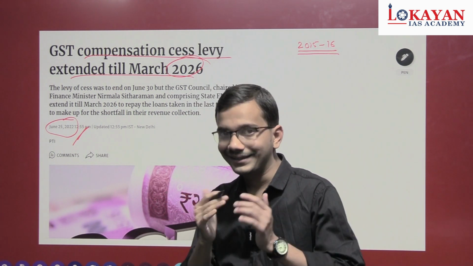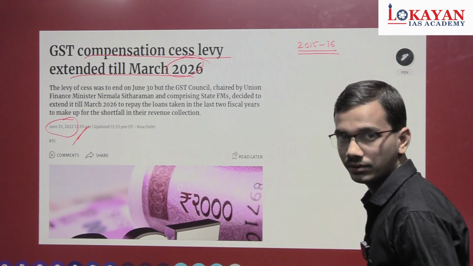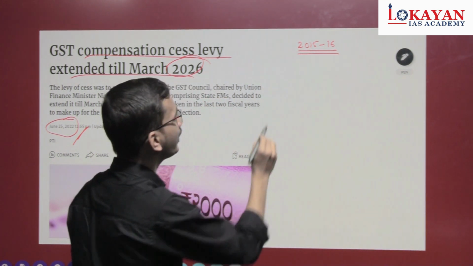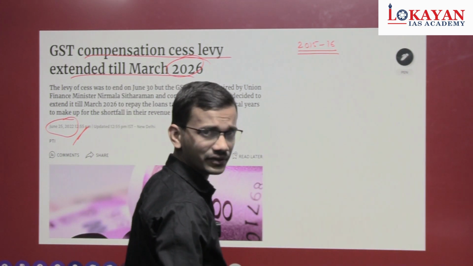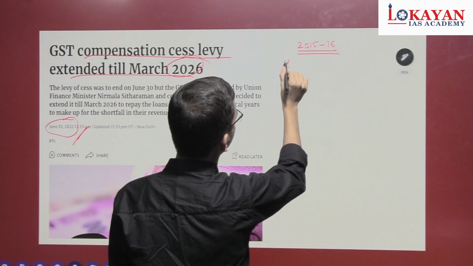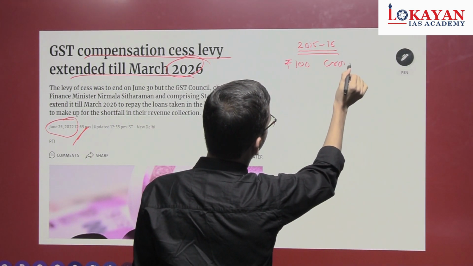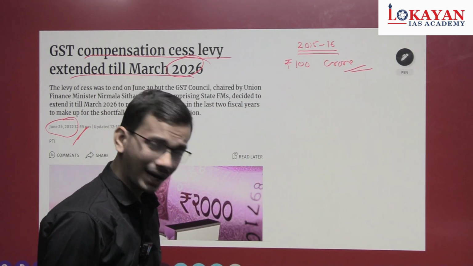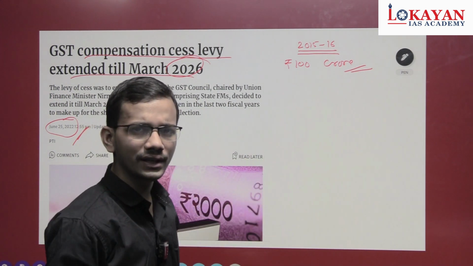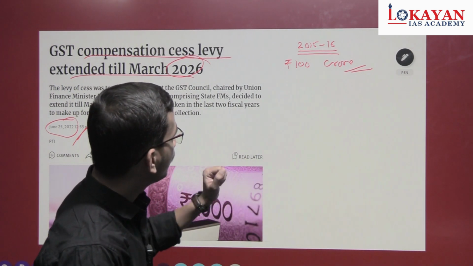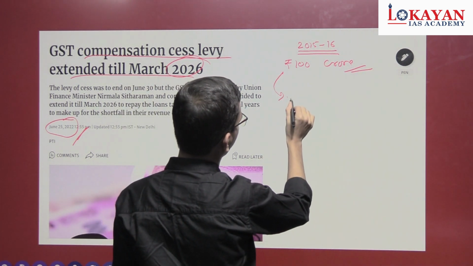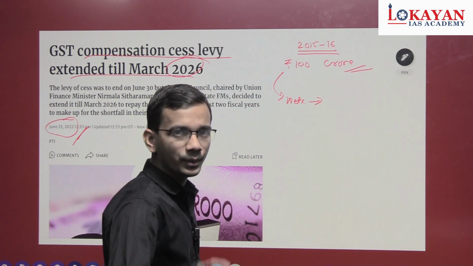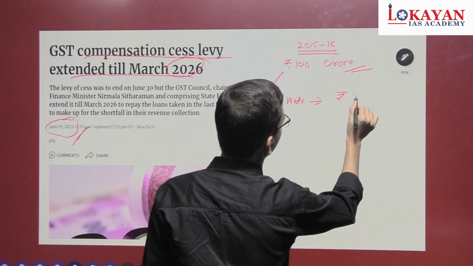Let's understand through an example. Suppose the state of Maharashtra in 2015-16 has a revenue of 100 crore rupees. Just for explanation, I am taking this figure of 100 crore rupees. In 2017, as all over India, there is GST implementation in Maharashtra. Now in the next financial year, with a 14% growth rate, what should be the revenue? 114 crore.